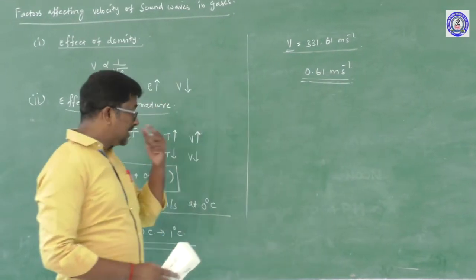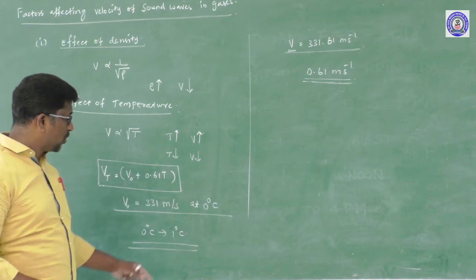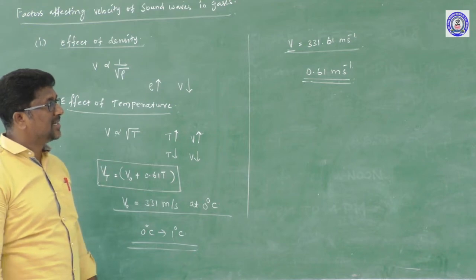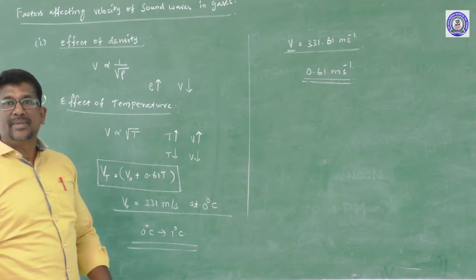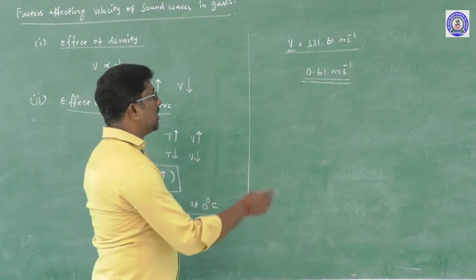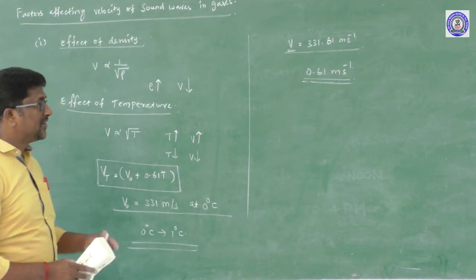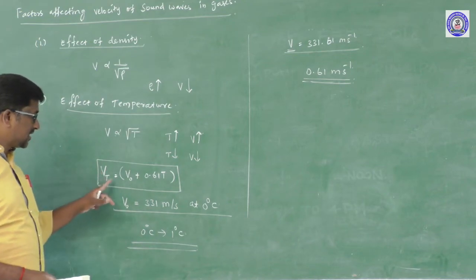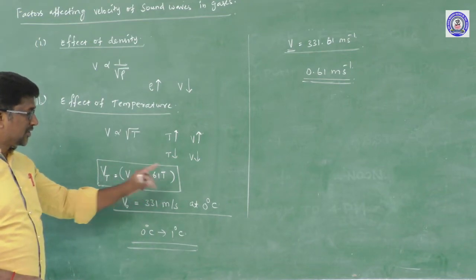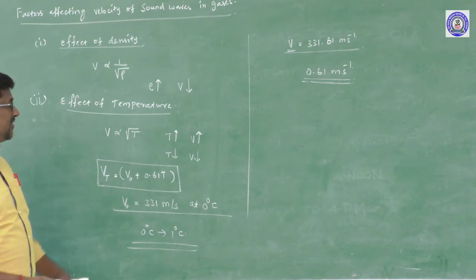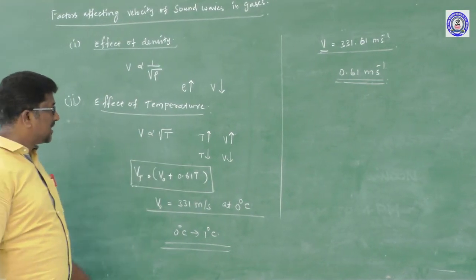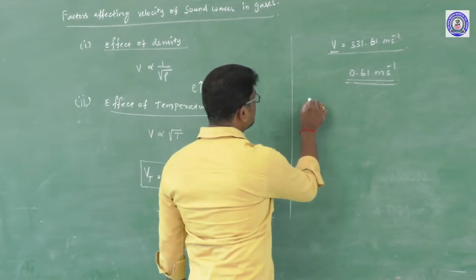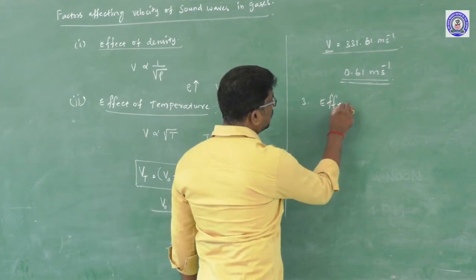So for every 1 degree Celsius increase in the temperature of the gas, the velocity of the sound wave in the gaseous medium increases by 0.61 meter second power minus 1. And the velocity of sound wave in the gas at any temperature can be calculated by using the relation V_T is equal to V naught plus 0.61 into T. The general relation between velocity of sound and temperature of the gas is V is proportional to square root of T. Right? And third, effect of humidity.